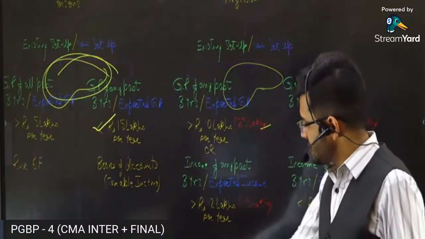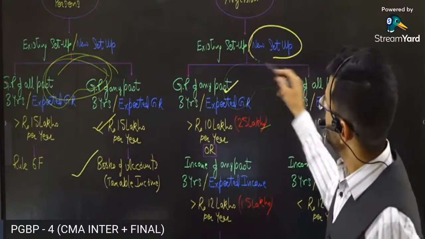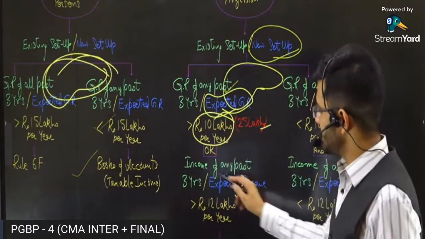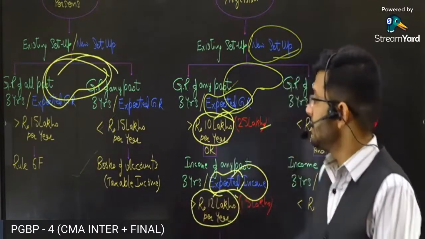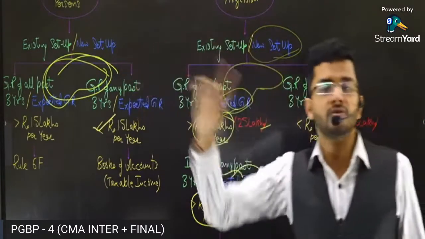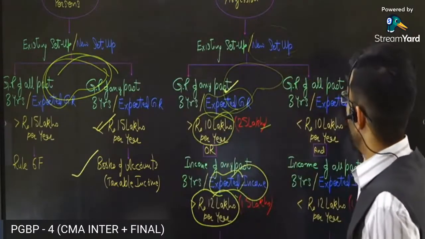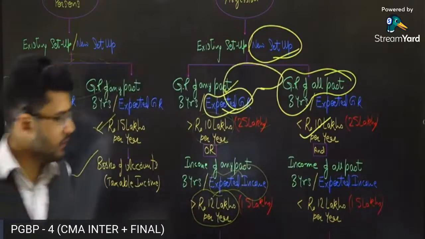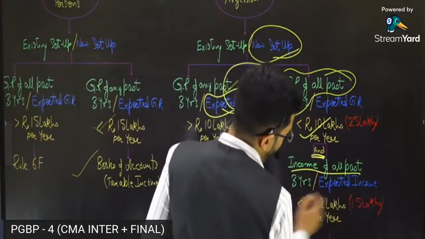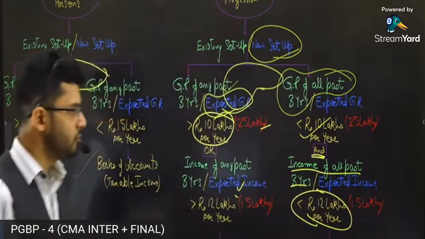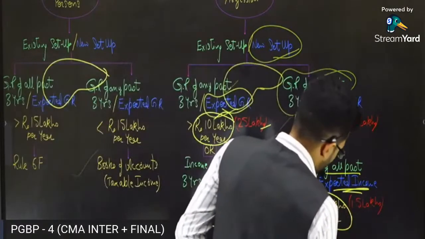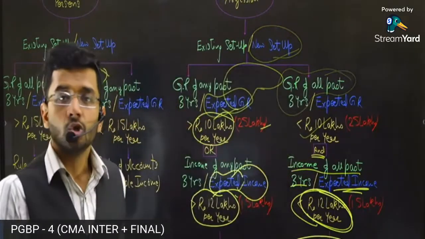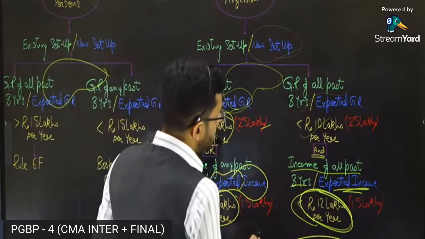Then in this case, if you're a new setup, then if expected gross receipts exceed 10 lakh rupees, or expected income exceeds 1.2 lakh rupees, then you are required to prepare your books of accounts. Now, if gross receipts of all the 3 years is less than 10 lakh rupees, and income of all the past years is less than 1.2 lakh per year, and expected income is also less than 1.2 lakh per year, then no books of accounts are required to be maintained. No books of accounts are required to be maintained in this particular case, the last case.